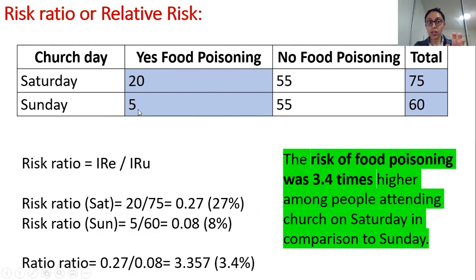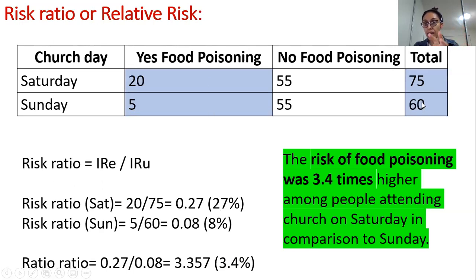Risk of a health event in the other group is 5. What are the total number of people? 60. Okay, so now if you have to put this in a formula, this is how you will do it. You have 20 people divided by the total number of people, which is 75. Then you have 5 people over here divided by 60.